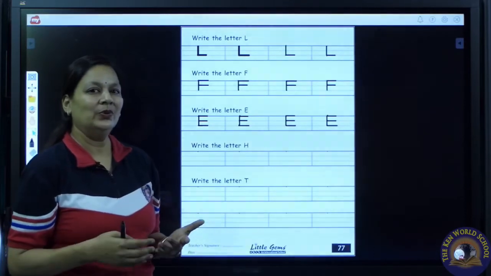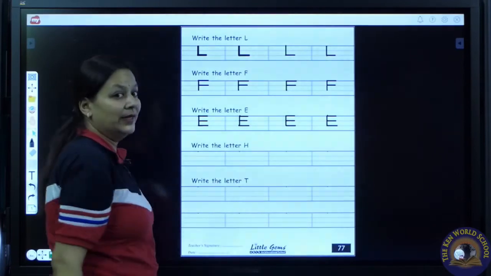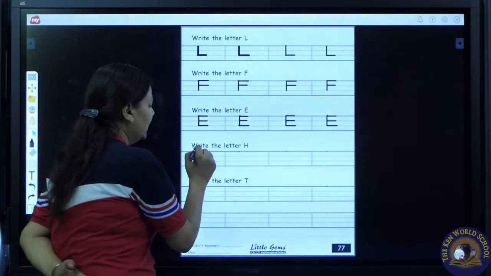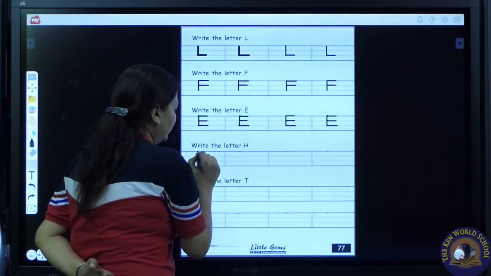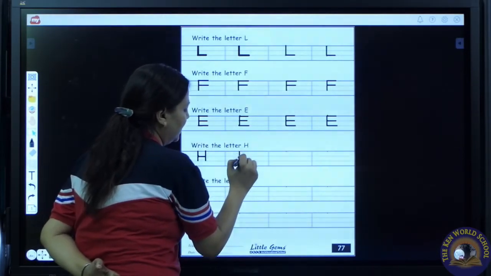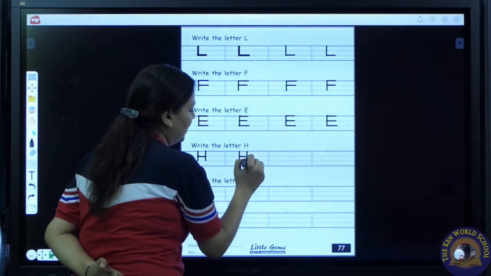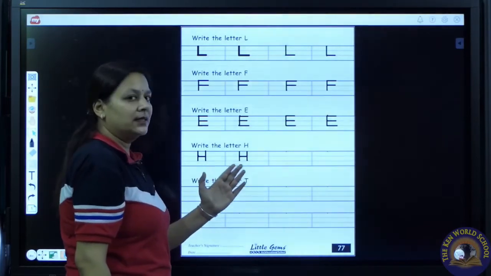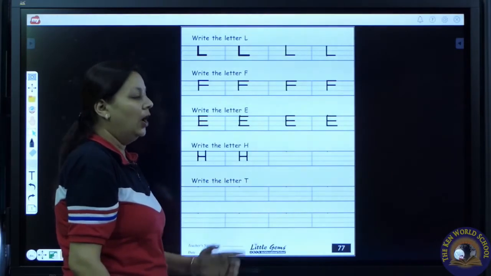Wow, so beautiful you are writing. Very good. Now we are going to write letter H. Standing line. Sleeping line on the middle line. One more standing line. H. Standing line, sleeping line on the middle line. One more standing line. H. H says H as in horse.